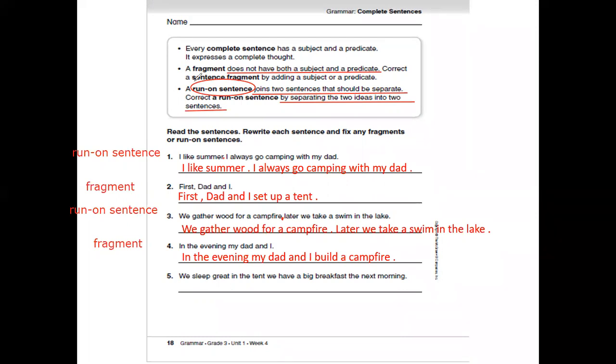So here we have a run-on sentence because one sentence runs into the other without any punctuation mark. So this is the run-on sentence. We should correct it by separating them. Let's put a period between the two sentences. We sleep great in the tent, period, and capitalize the W. We have a big breakfast the next morning.